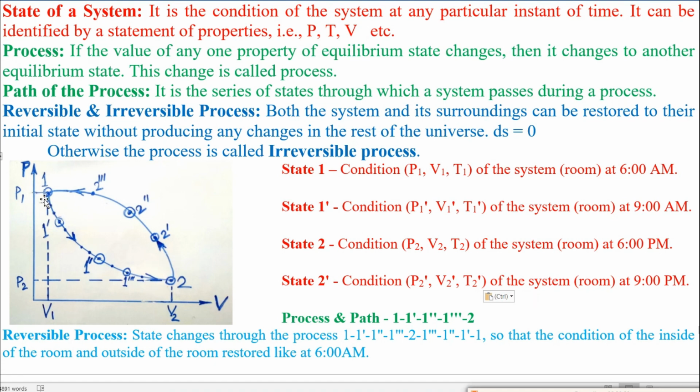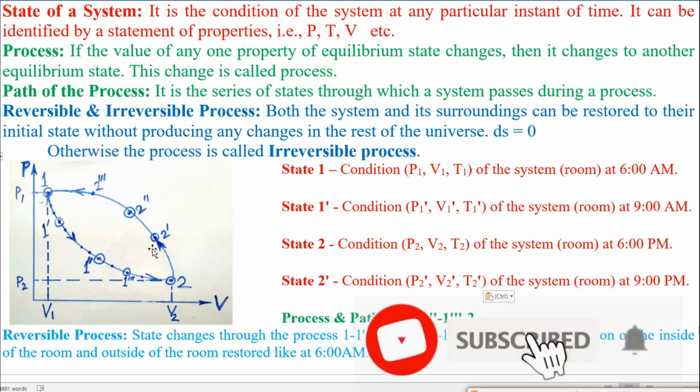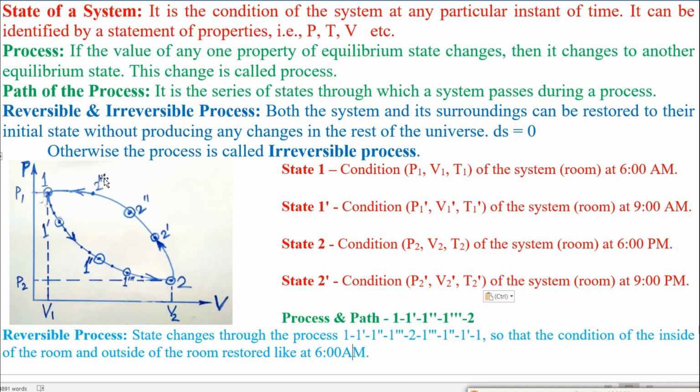Rather, we will get here one loop. This loop will be called the cycle, because the system returns to its initial state after following the two processes 1 to 2 and 2 to 1, but this returning does not follow the same path.